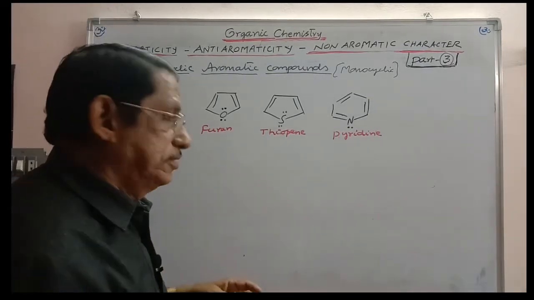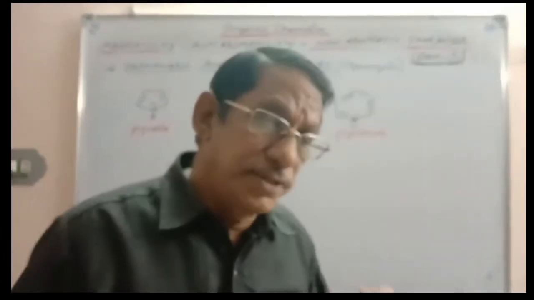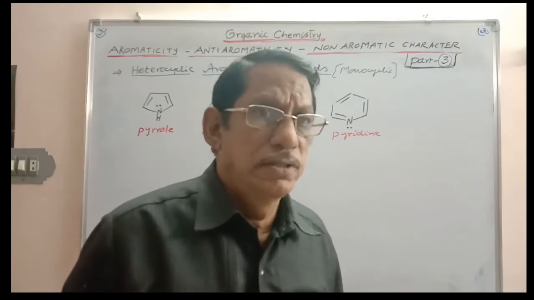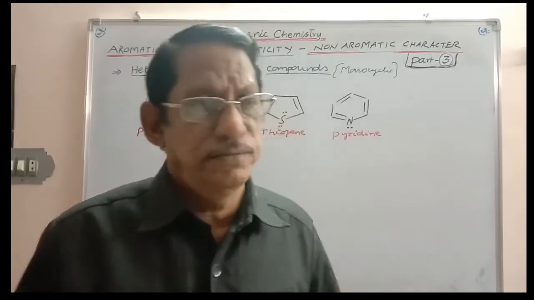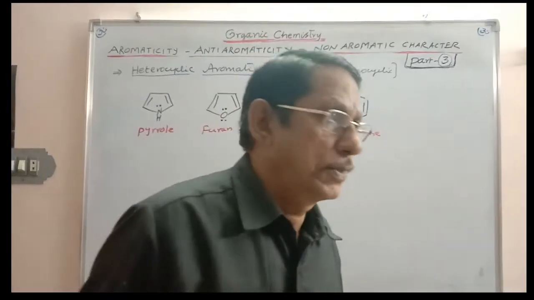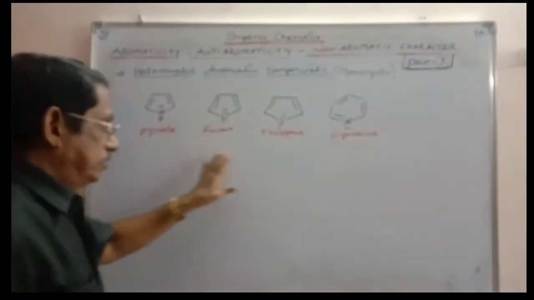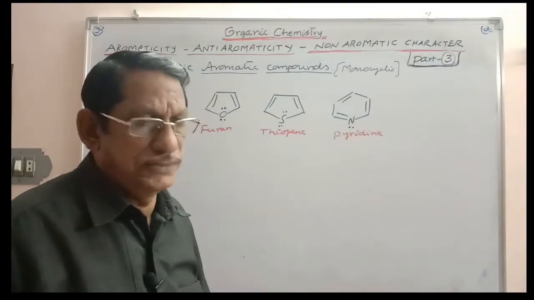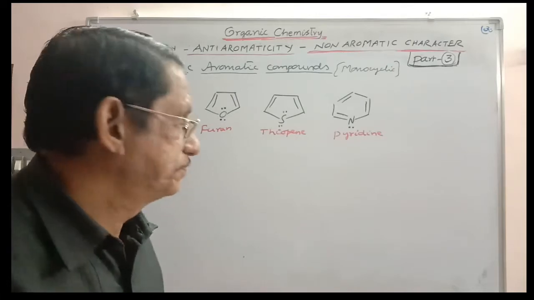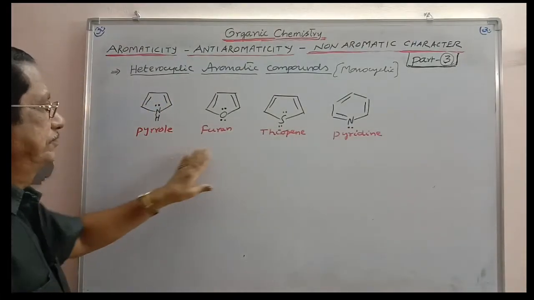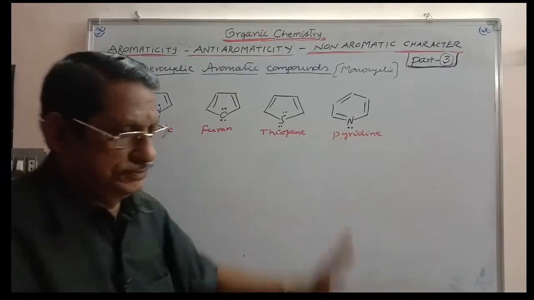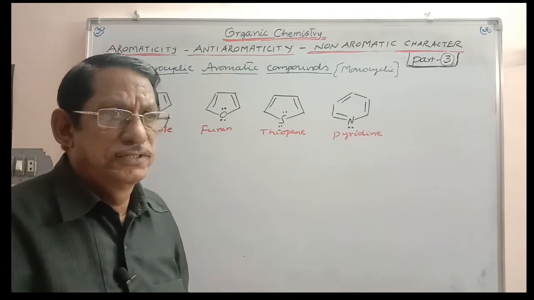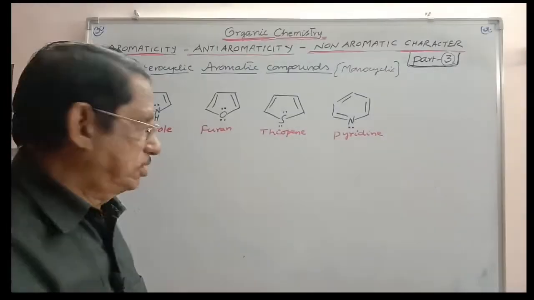Now let us consider some heterocyclic aromatic compounds. Along with the carbons in the ring structure, a heteroatom like nitrogen, oxygen, or sulfur may also be present. We are considering these four compounds, only monocyclic at present, not bicyclic, not tricyclic: pyrrole, furan, thiophene, pyridine.